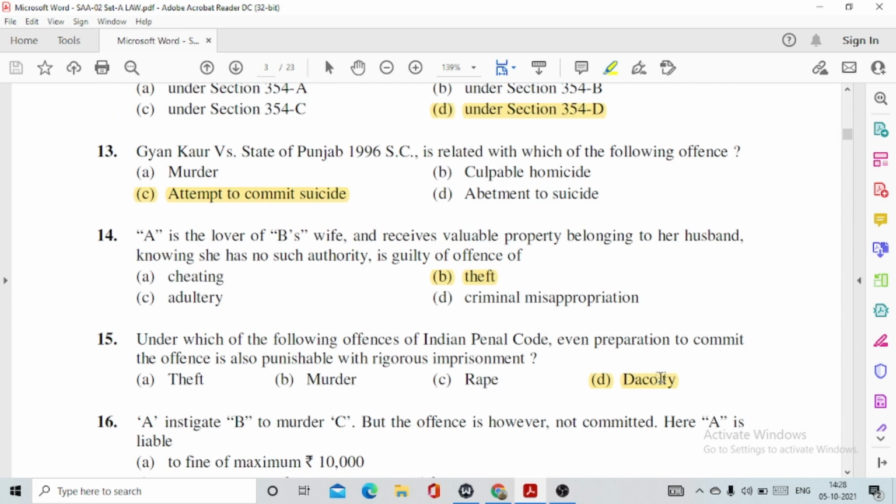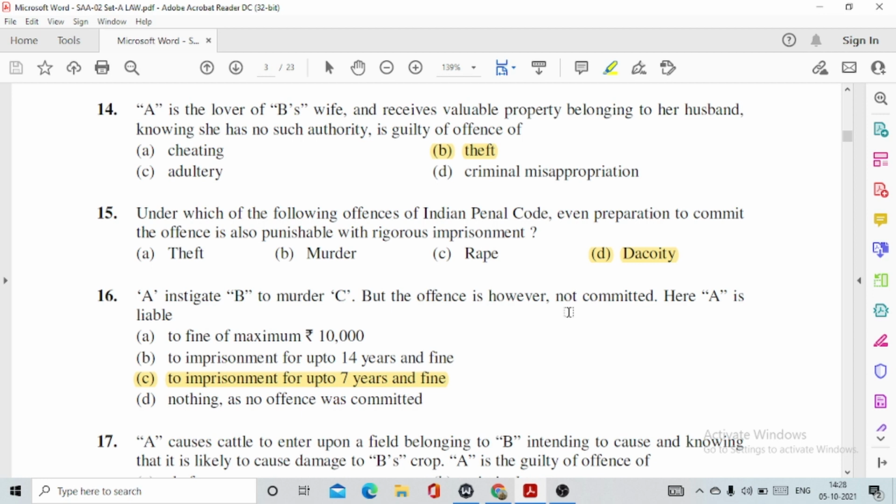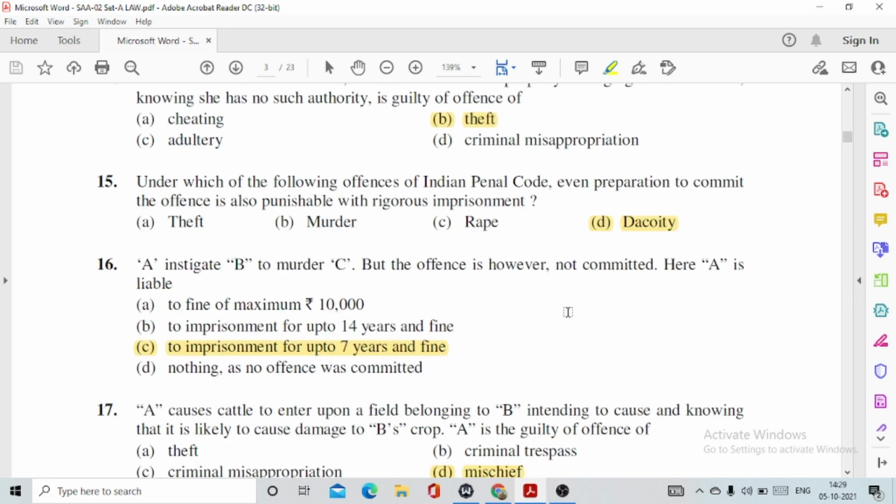13. Gyan Kaur versus State of Punjab is related with which of the following offences? This is option number C, attempt to commit suicide. 14. A is the lover of B's wife and receives valuable property belonging to her husband, knowing she has no such authority. A is guilty of the offence of option number B, theft. Question number 15. Under which of the following offences of the Indian Penal Code is even preparation to commit the offence also punishable with rigorous imprisonment? This is option number D, dacoity, given under section 399 of IPC.